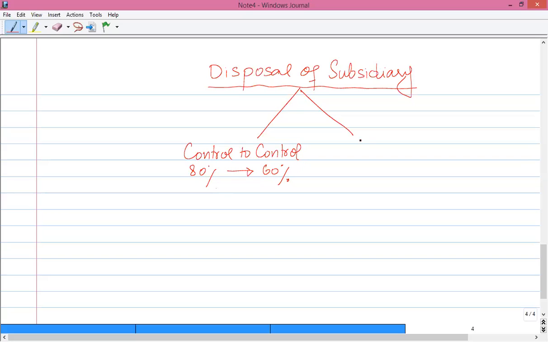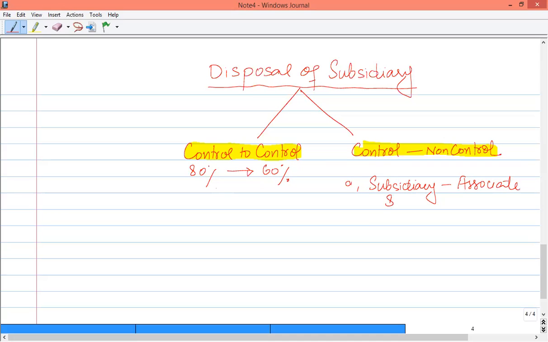Another scenario might be that there is a subsidiary, but we have sold enough shares that it becomes a non-subsidiary company. That is a case of control to non-control. So we have to consider the accounting treatment of control to control, as well as control to non-control. In the case of control to non-control, it was first a subsidiary, and now after disposal, it becomes an associate company.